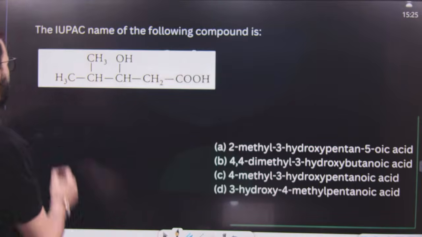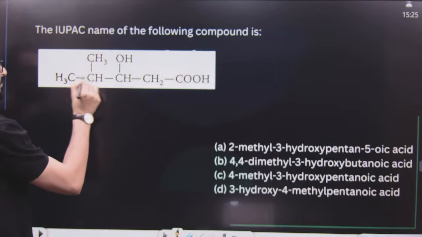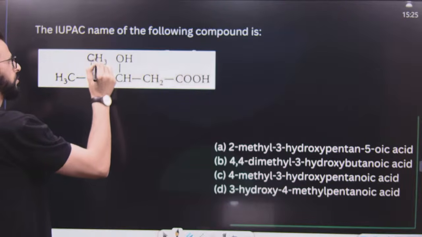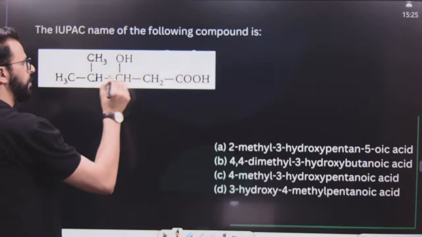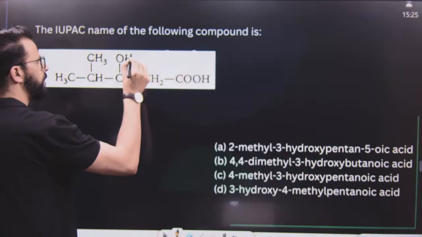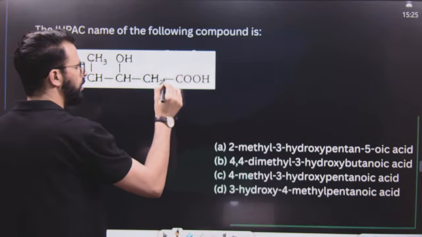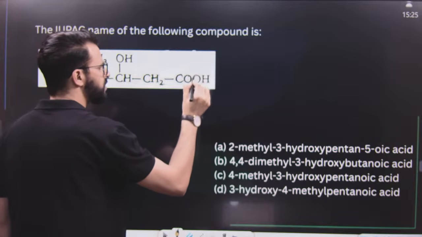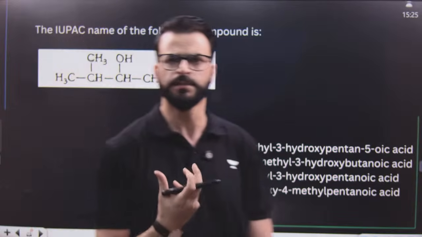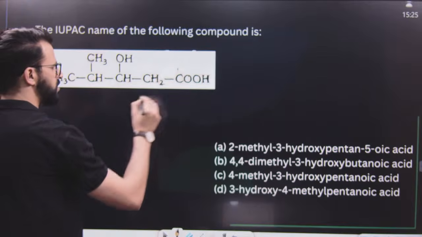After that, we have another question, dear students, and once again a question has been asked from IUPAC nomenclature. That means IUPAC nomenclature is very important as far as organic chemistry is concerned. Now tell me, how many functional groups are there? There are 2 functional groups. One is OH, that means alcohol. Another is carboxylic acid. We know that when there is more than 1 functional group, that means for polyfunctional compounds, we have to find the principal functional group, and the principal functional group is this.